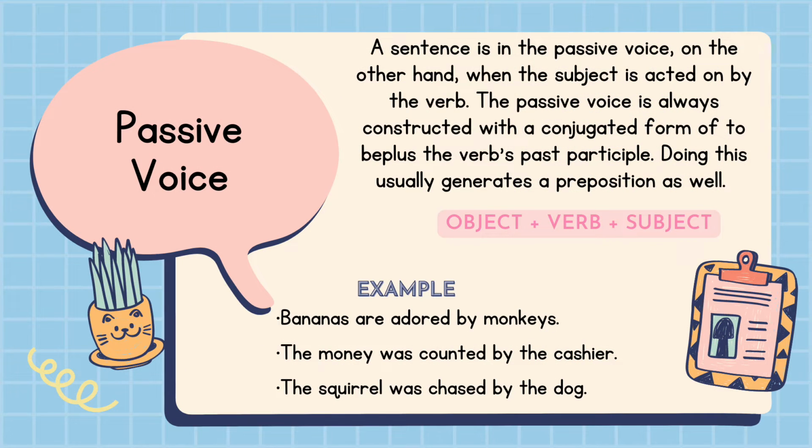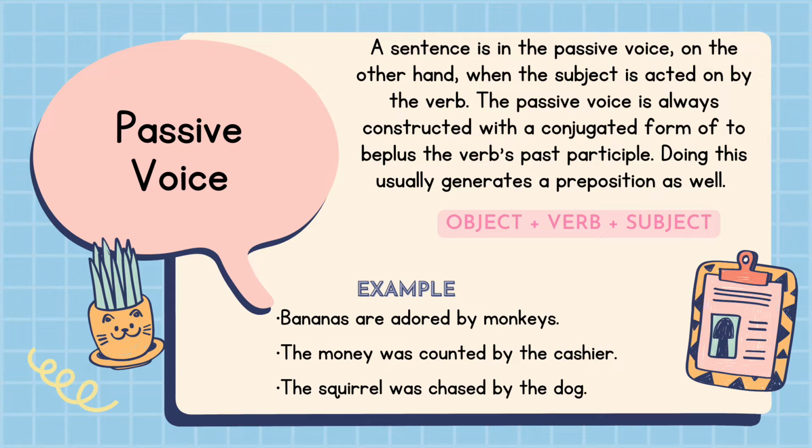Passive voice. A sentence is in the passive voice, on the other hand, when the subject is acted on by the verb. The passive voice is always constructed with a conjugate form of to be plus the verb's past participle. Doing this usually generates a preposition as well. That sounds much more complicated than it is. Passive voice is actually quite easy to detect. For these examples of passive voice, we will transform the three active sentences above to illustrate the difference.